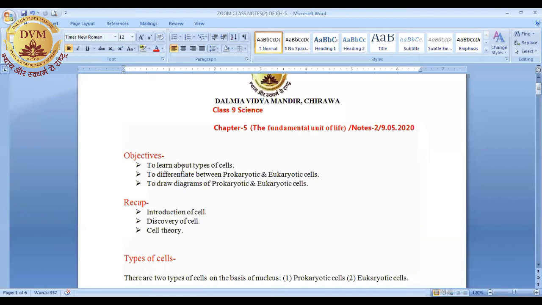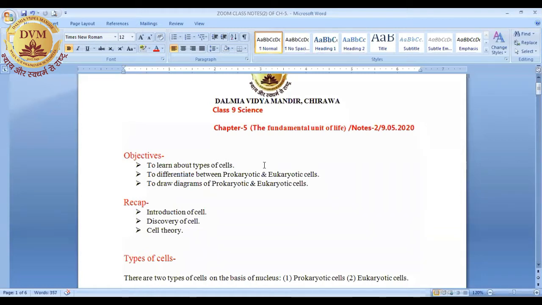And today's objectives will be to learn about types of cells, to differentiate between prokaryotic and eukaryotic cells, and to draw diagrams of prokaryotic and eukaryotic cells so that you can easily identify these cells.